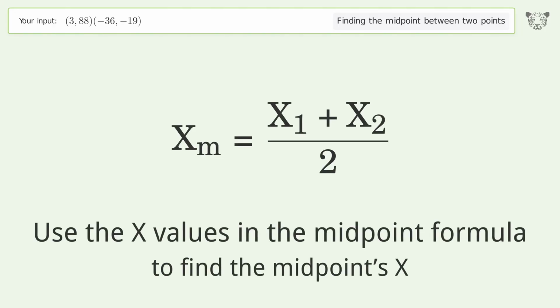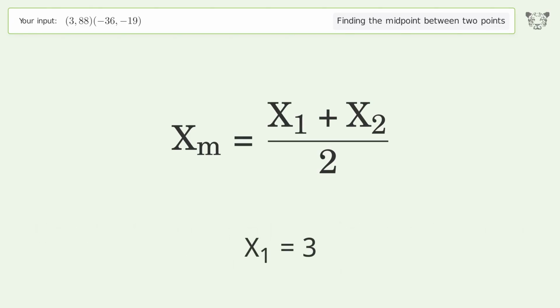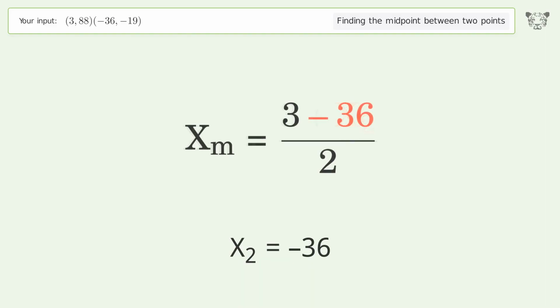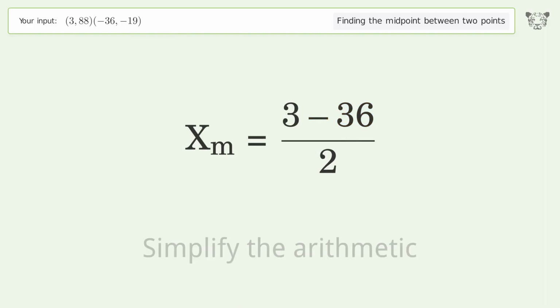Use the x values in the midpoint formula to find the midpoint's x. x1 equals 3. x2 equals negative 36. Simplify the arithmetic.